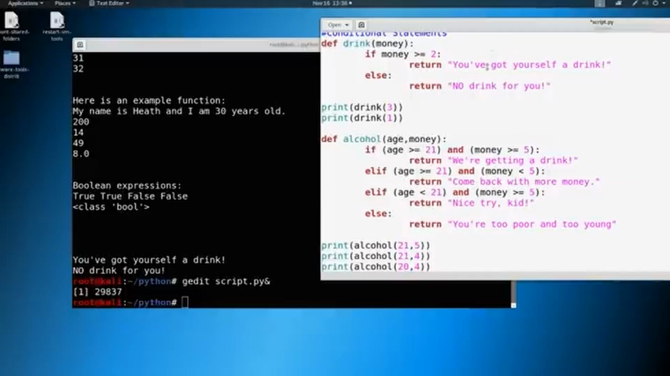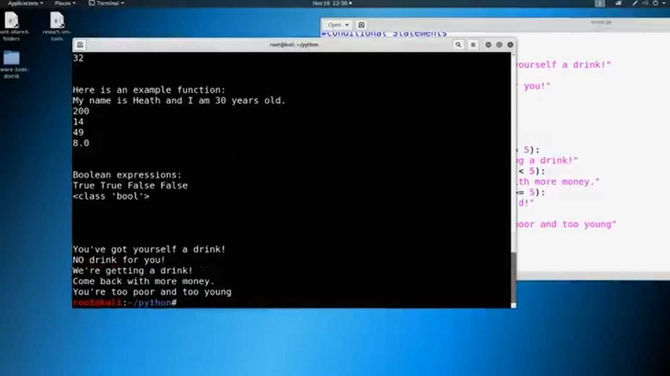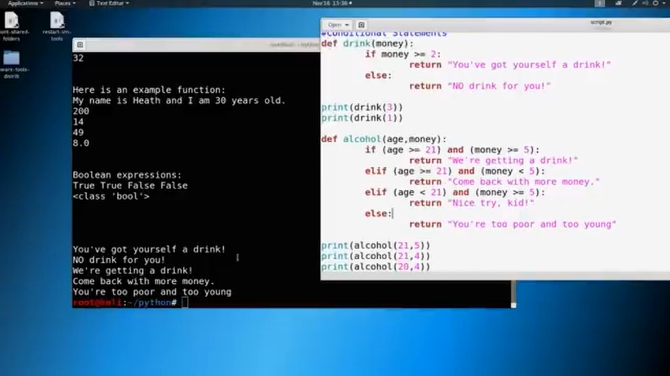So go ahead, hit Control S or save your script out, and then let's run it. And you can see we return exactly what we thought we were going to. We're getting a drink, come back with more money, and you're too poor and too young. So this is it for conditional statements.